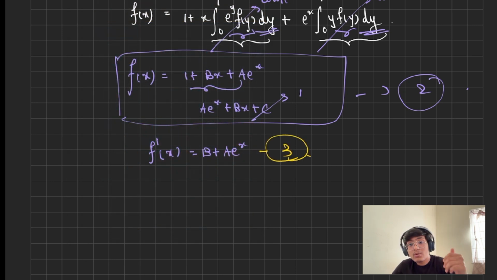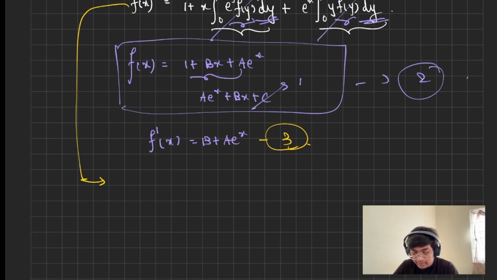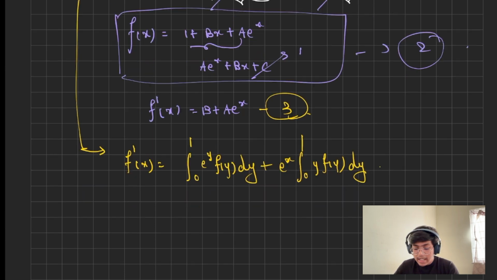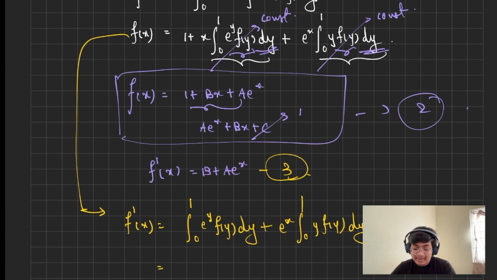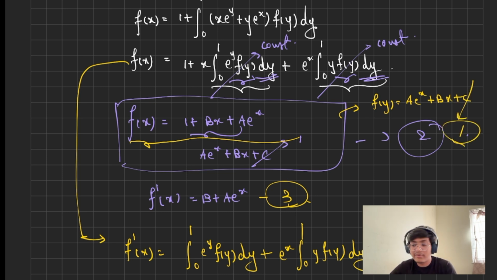Now we will differentiate the original function that we were talking about, that is this. If I differentiate this, then I'll get the integral from 0 to 1 of e^y f(y) dy plus e^x times the integral from 0 to 1 of y f(y) dy. And now the main thing is, since we have made this assumption and simplified the form as 1 plus bx plus a e^x, we can also write f(y) as a e^y plus by plus c, where c obviously is 1, which is already found by us.